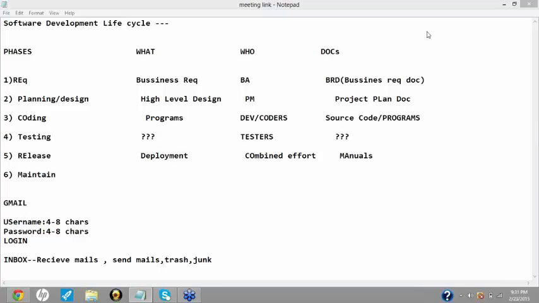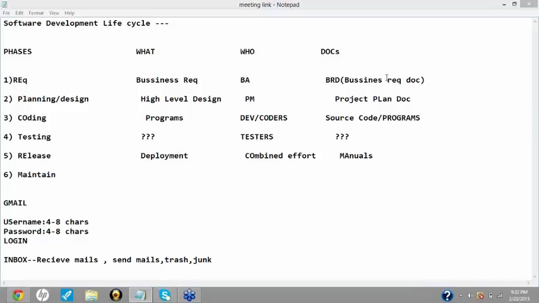Okay, so just let me repeat the things one more time. What all are the things that we need to do in the software development life cycle? What all are the phases? Firstly, you'll have to collect all the requirements. These requirements are nothing but the business requirements which are collected by the BA people, that is the business analyst people. Once the requirements are collected by the business analyst, he documents those requirements in a document which is known as the business requirement document.